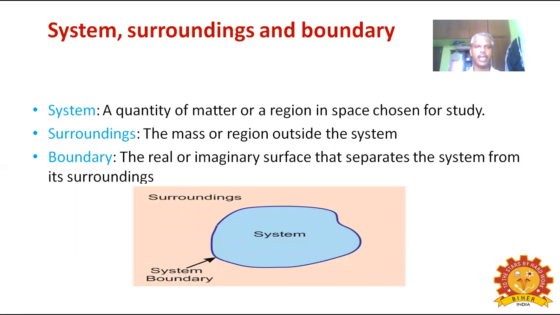Next, we are going to see system, surrounding, and the boundary. What is meant by system? This is the system. A quantity of matter or region in space chosen for study. That is called the system. Next, we will see what is surrounding. This is called the surrounding. The mass or region outside the system is called the surroundings.